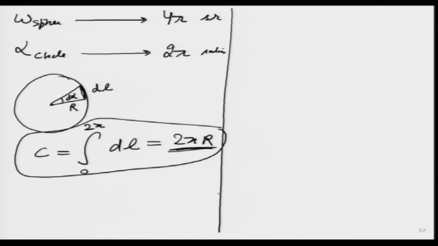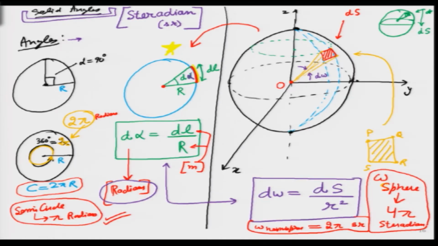I have done it the other way round, I have assumed that it is 2 pi, then I have figured out how much that particular circumference is. In the case of solid angles, I will do the same analysis, but in order to define the solid angle, I will go back to that particular diagram and define 2 more angles, which are normal angles, not solid angles. One is going to be theta and one is going to be phi. Let me go to a fresh slide.